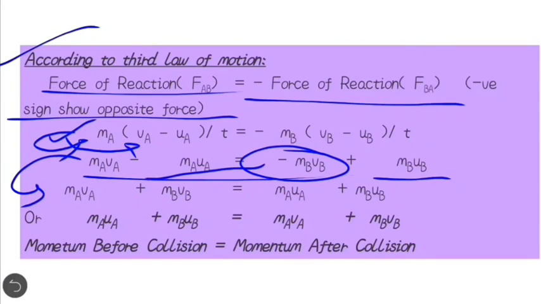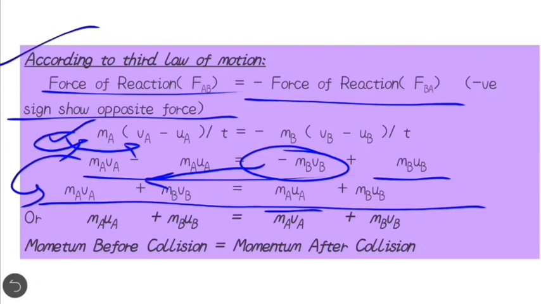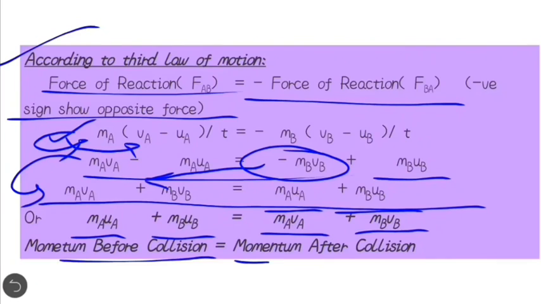So what will be the equation? MA VA plus MB VB is equal to MA UA plus MB UB. Now we can also write it like this: MA UA plus MB UB is equal to MA VA plus MB VB. So momentum before collision is equal to momentum after collision, and it is proved.